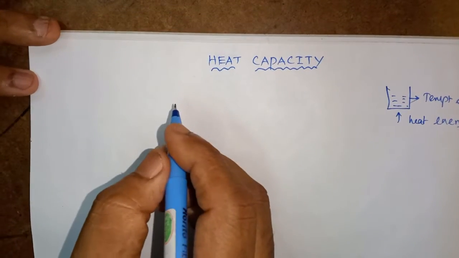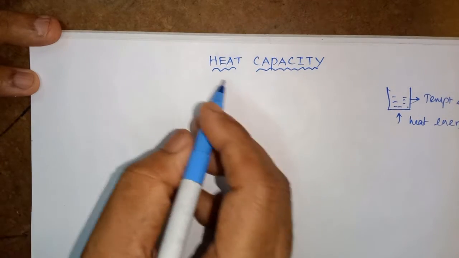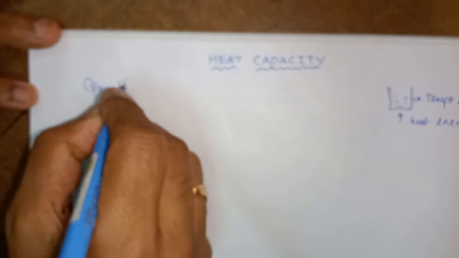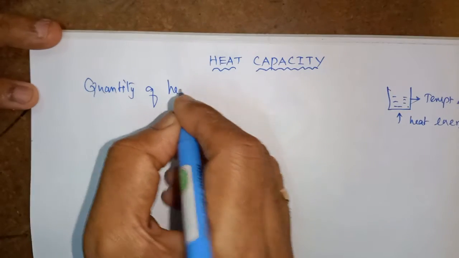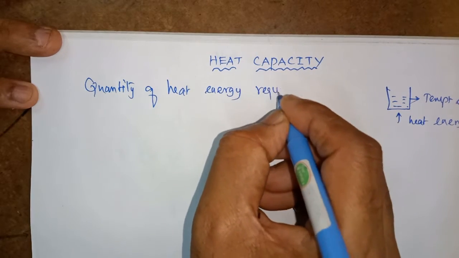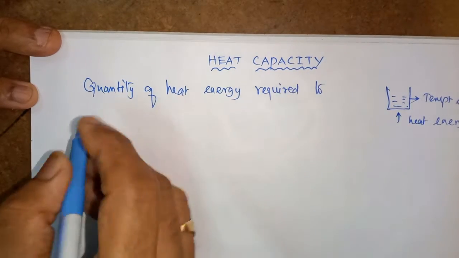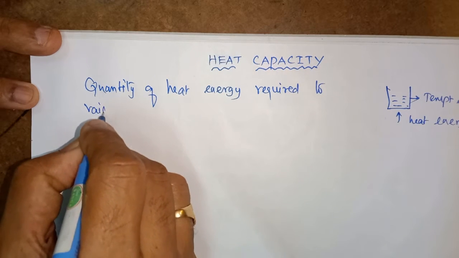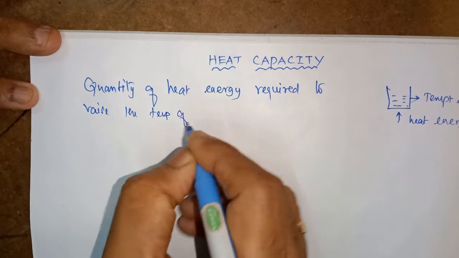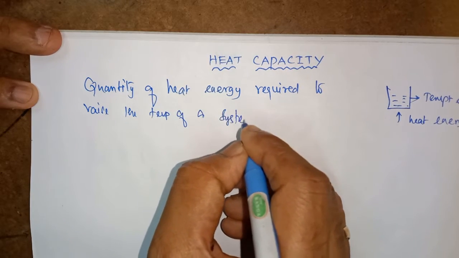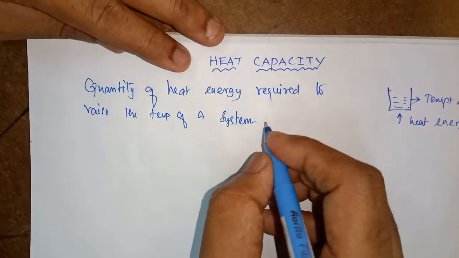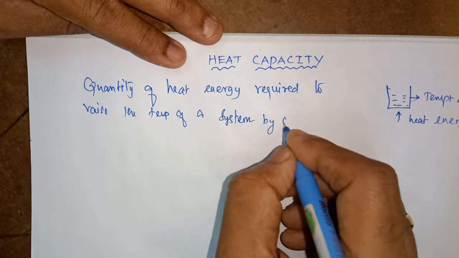I write the definition given in the book. What is the definition for heat capacity? It is defined as the quantity of heat energy required to raise the temperature of a system. System means solid, liquid or gas. Quantity of heat energy required to raise the temperature of a system by 1 degree.